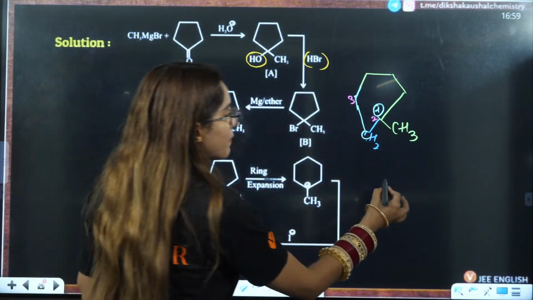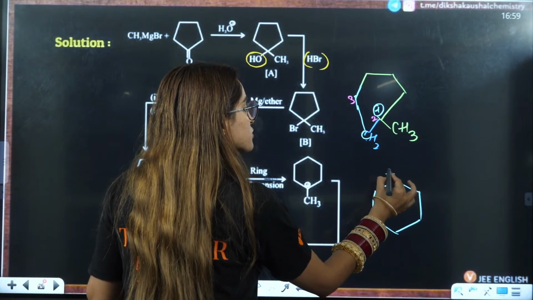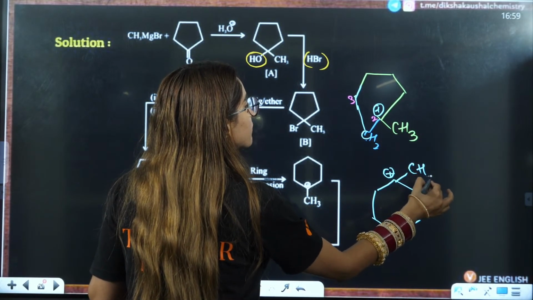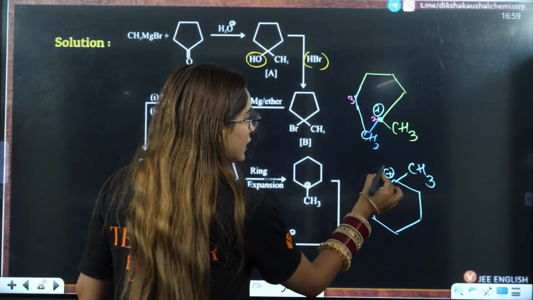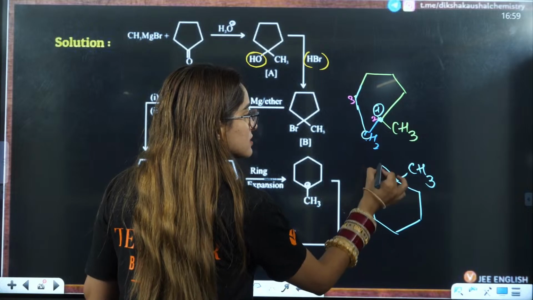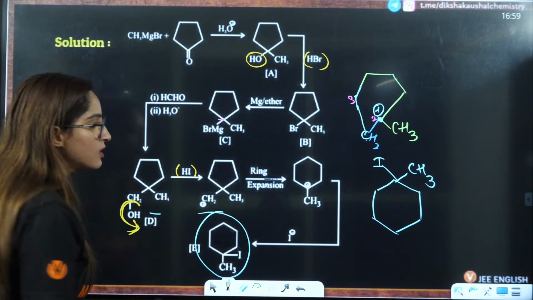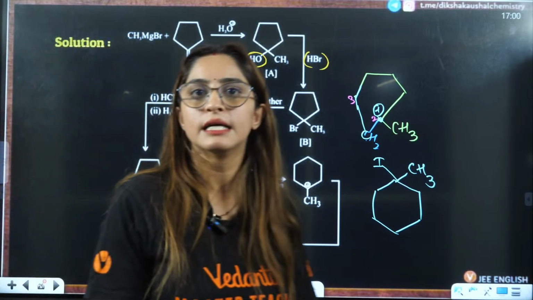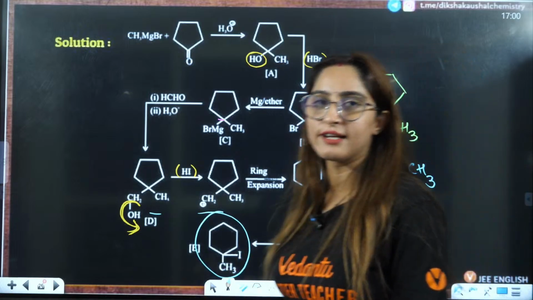So to write it in a better way, I have a ring which is like this, where on one position you have CH3, and on that position only you have the carbocation. So that means when the negative ion attacks, it will attack on the same position, right? Hence, this is the final product that is formed here. From where we started, from where we landed, okay?